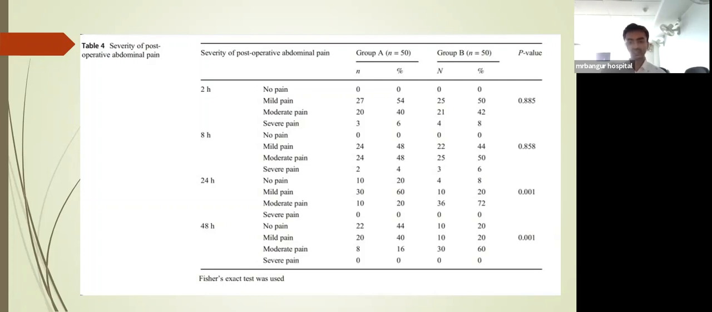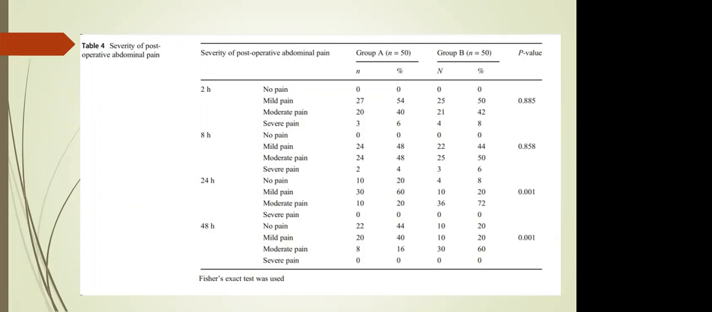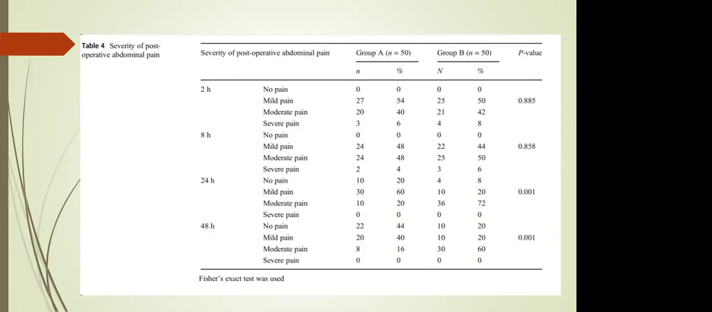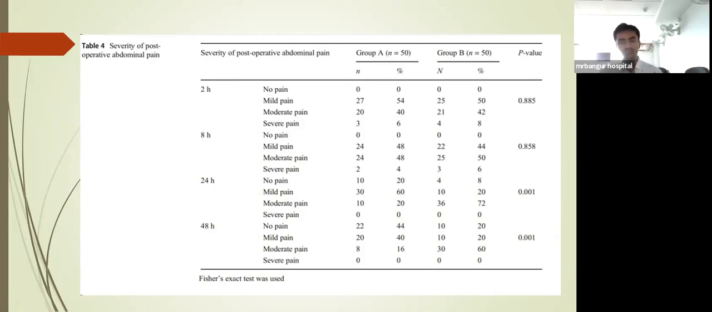After the 8 hours, no pain in group A and group B is more or less the same, and the p-value for this is 0.858, which shows there is no difference between group A and group B, which are the low and standard pressure groups.